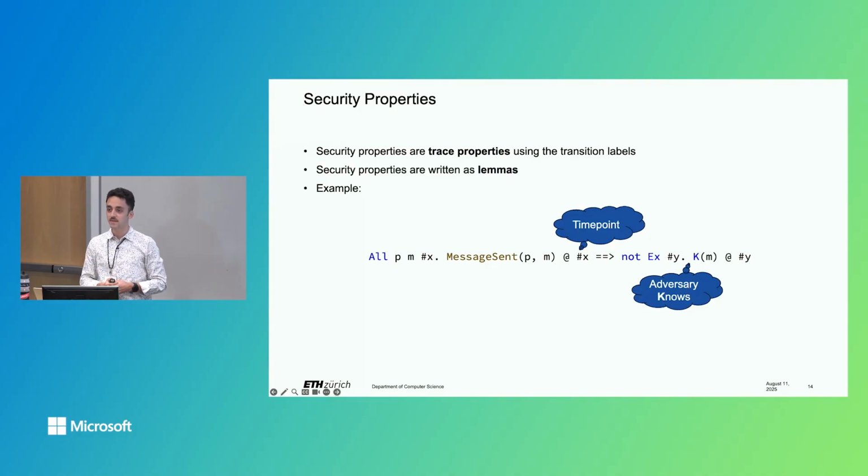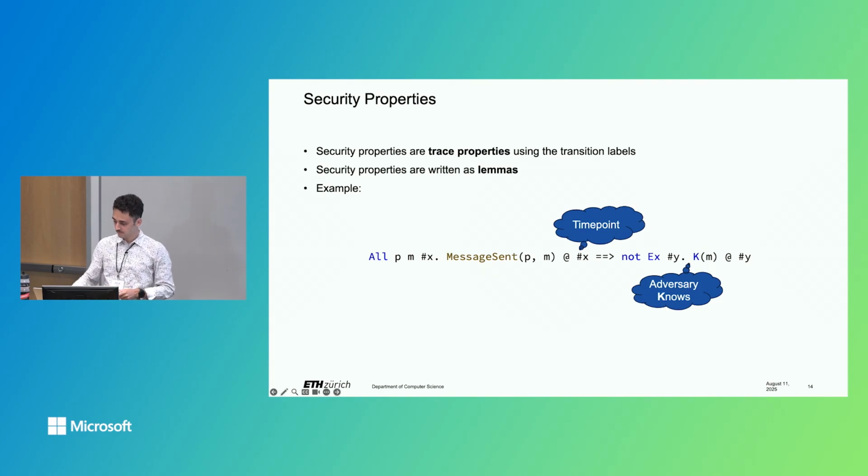Yeah? Is this some kind of temporal logic? Since you mentioned different... No, I think technically it's a fragment of first order logic. Okay. But we have these special time points. You can do time point comparisons. So you can say, for example, time point X is smaller than Y, and then you have some order. So you can encode many temporal logic relations. But technically it's a fragment of first order predicate logic. First order. Okay. Yeah, I think so.